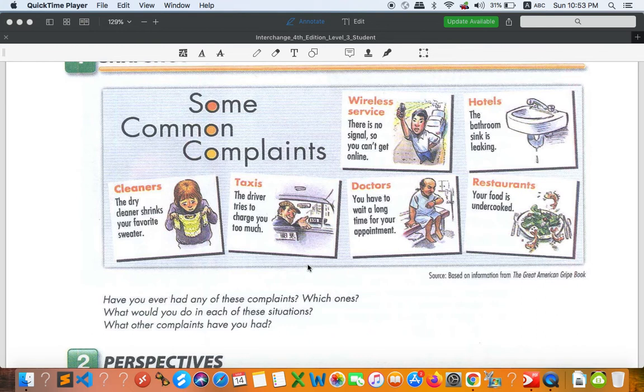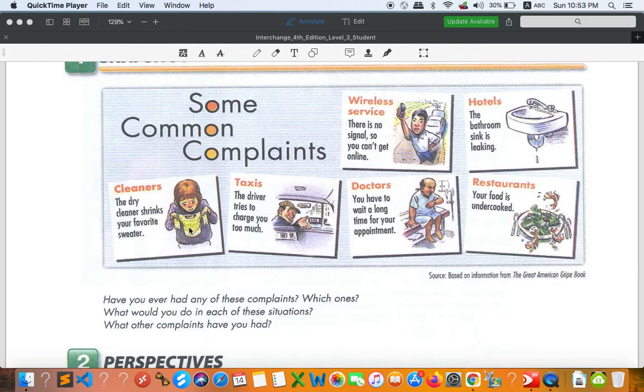I think I'll give the solution for taxis and also the cleaners, because usually when I buy certain kinds of clothes, I take a look at the instruction label inside, the washing instructions, so we know exactly whether we can use a certain type of water, or what kind of cleaning method we can try before we do cleaning.